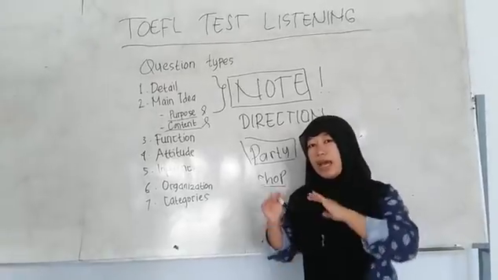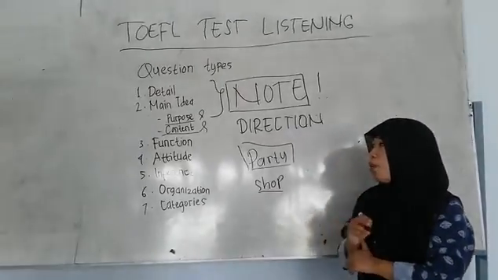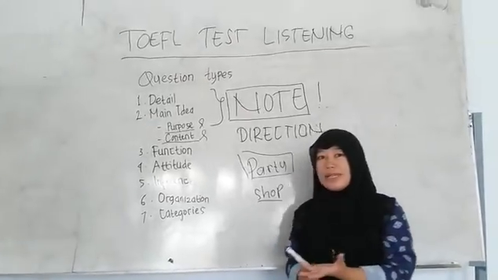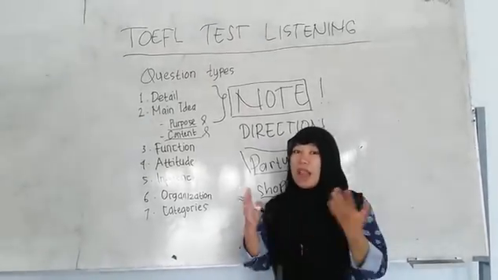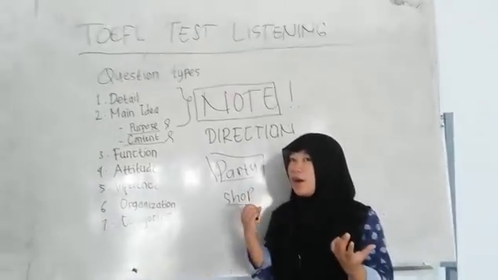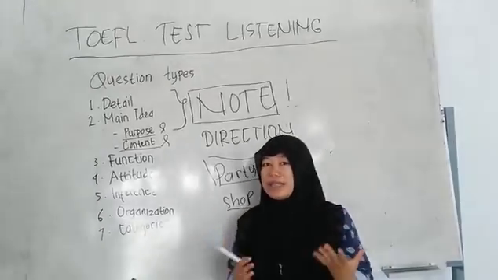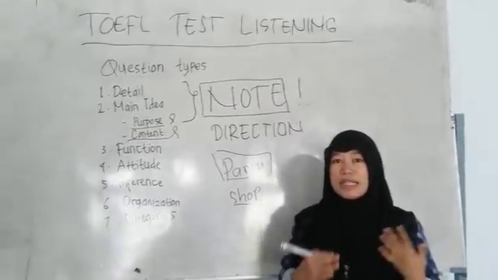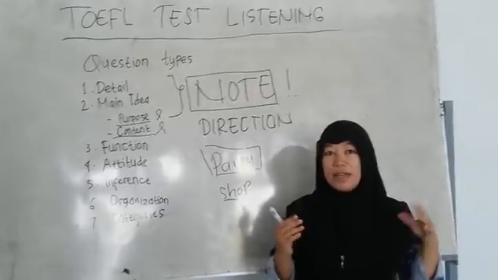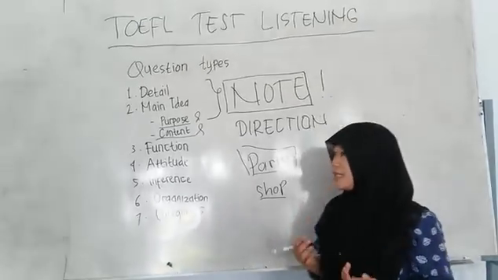And then the attitude. For example, in the script, the man is loud, the man is crying, his voice is so noisy. That means the man is angry. If she cried, the woman is sad.